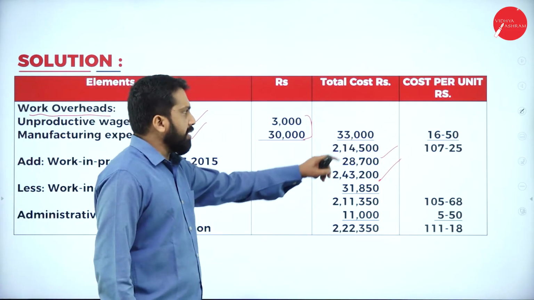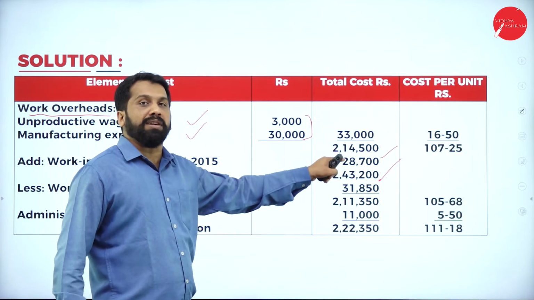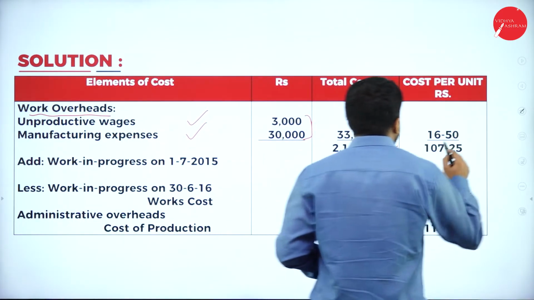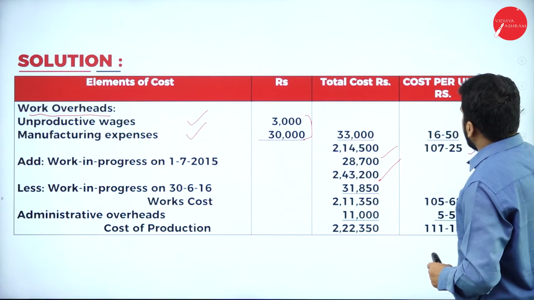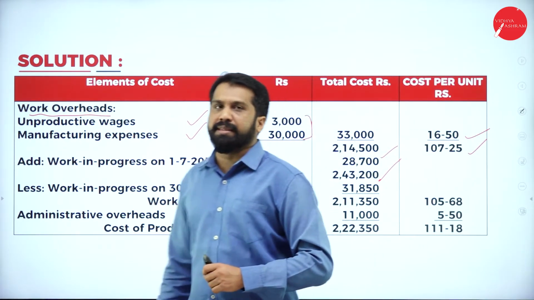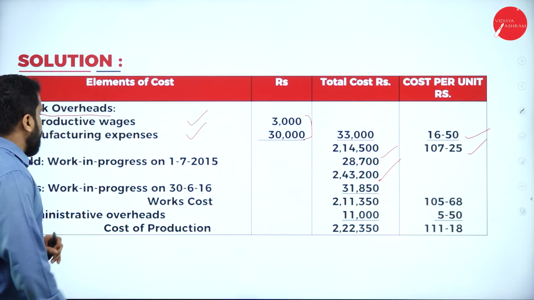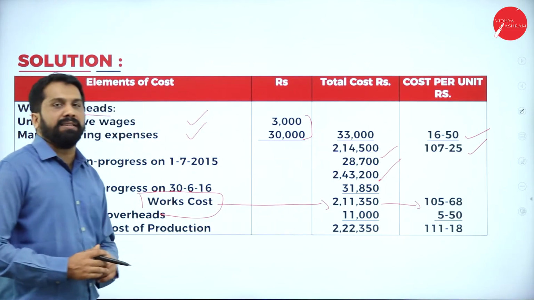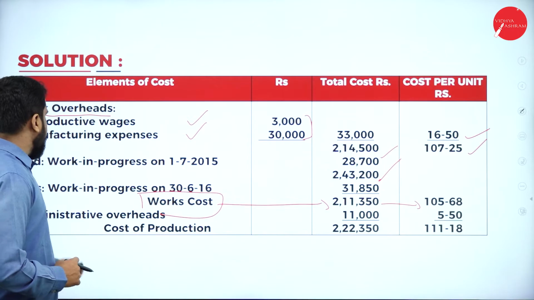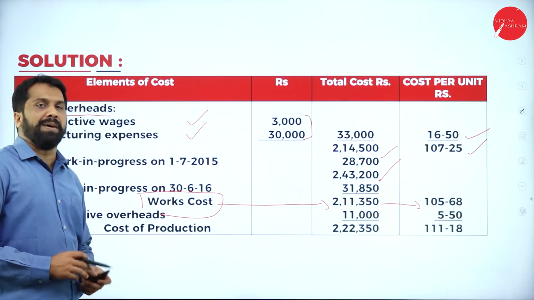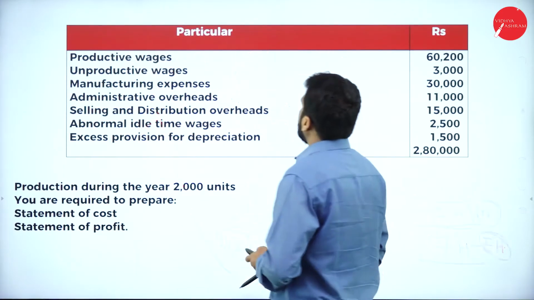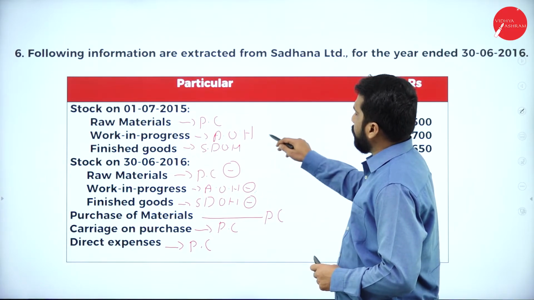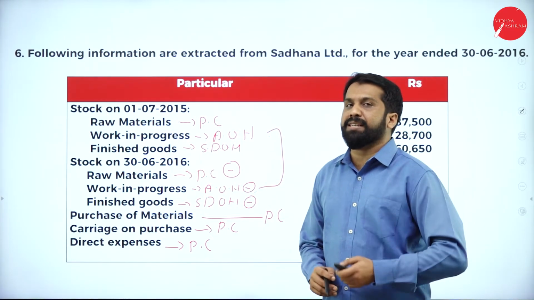Calculate. For everything, division is not required. Which are important? Your totals, not subtotals. Totals you have to find out. Now, 33,000 divided by 2,000. 2,14,000 divided by 2,000 units. Now, up to this we have done. Then finally you got what? Work cost. For work cost also you have to divide by 2,000. Now, once you're done with work cost, administration overhead. I'll go back. Is there anything in administration overhead? Yes. Work in progress closing, work in progress opening. Only two we have, that is the opening as well as closing.